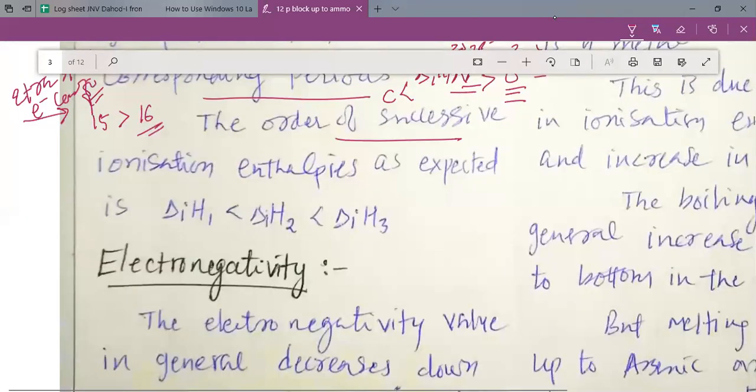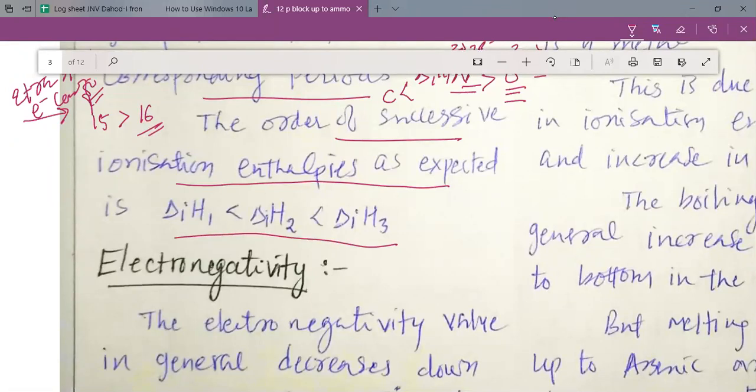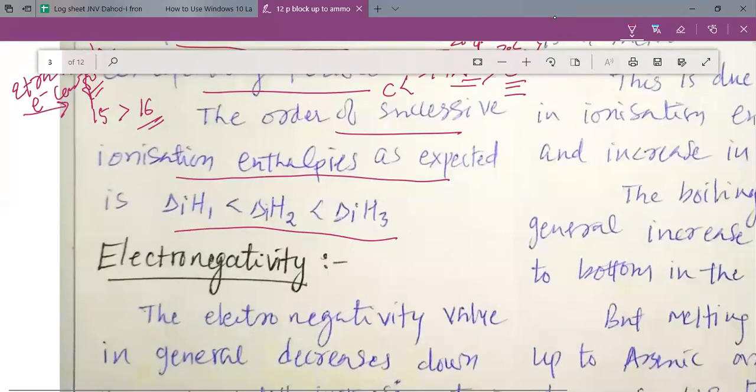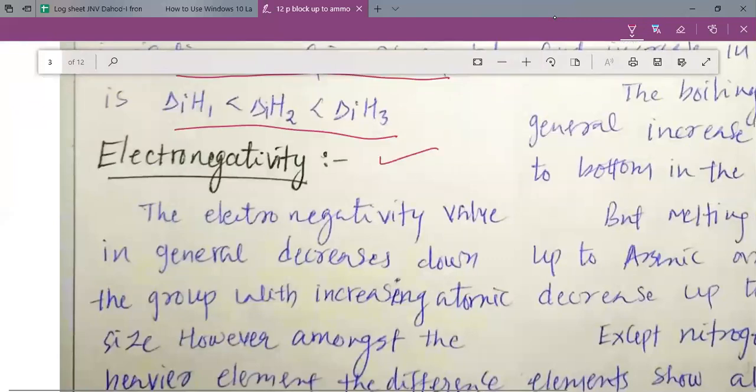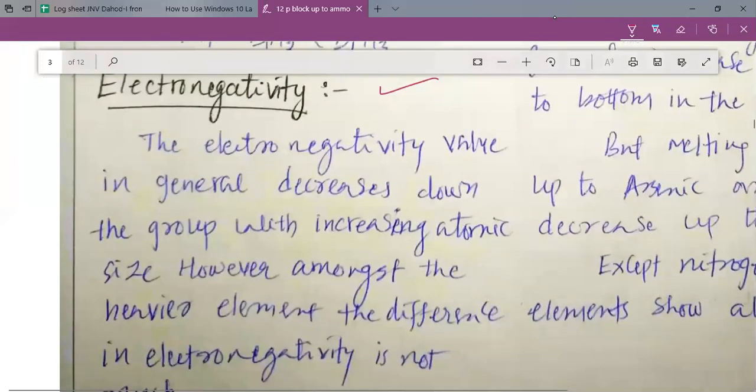The order of successive ionization enthalpy is as expected. You can see that the first ionization enthalpy is smaller than the second ionization enthalpy, and the second ionization enthalpy is smaller than the third ionization enthalpy. Now let's study about the electronegativity.